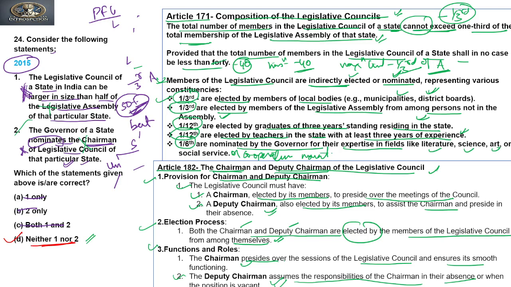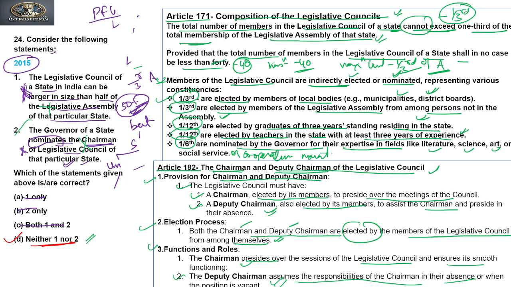So the presiding officers of a council or an assembly are more or less similar to those of the Lok Sabha or Rajya Sabha in terms of functions. The difference is in terms of their election and method in the Rajya Sabha and the council. Clear? In the Rajya Sabha, we know that the Vice President is the ex officio chairman, whereas in the council the chairman is elected among the members, similar to the assembly. Assembly and council have a similar mechanism to elect their presiding officer.